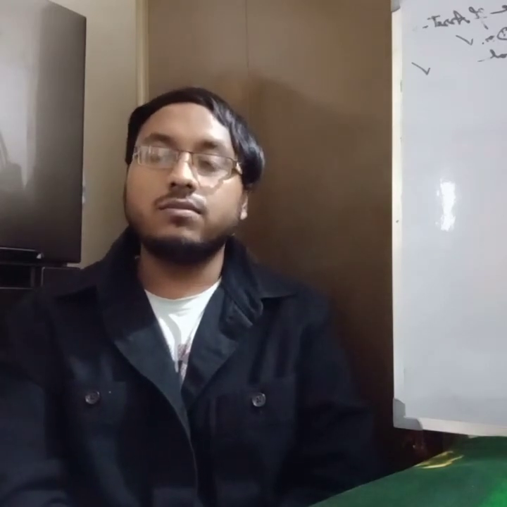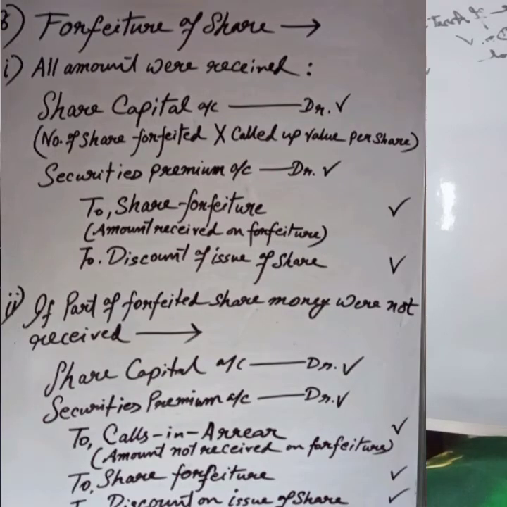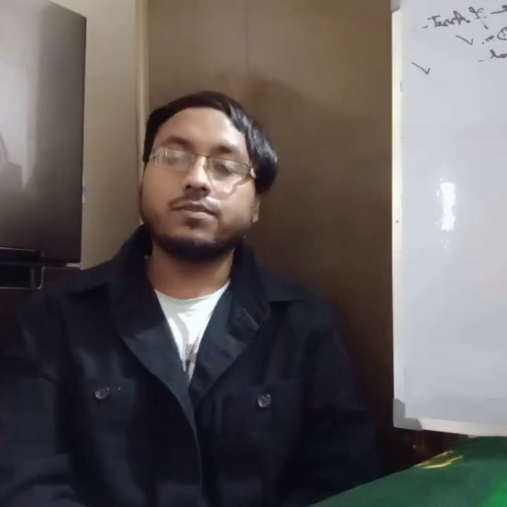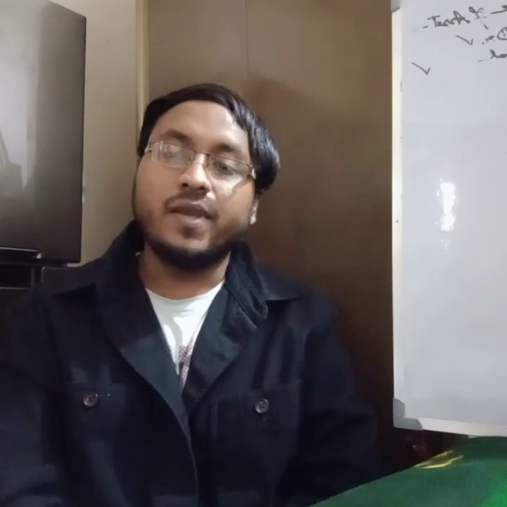The journal we normally do is share capital account debit, number of shares forfeited into called up value. Securities premium account debit if issued at premium and premium not yet received. To calls in arrear, amount not received on forfeiture. To share forfeiture account, amount received on forfeiture. To discount on issue if issued at discount. Then comes step 9, reissue of forfeited shares.